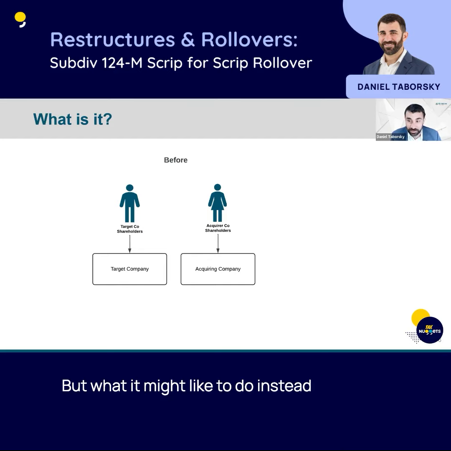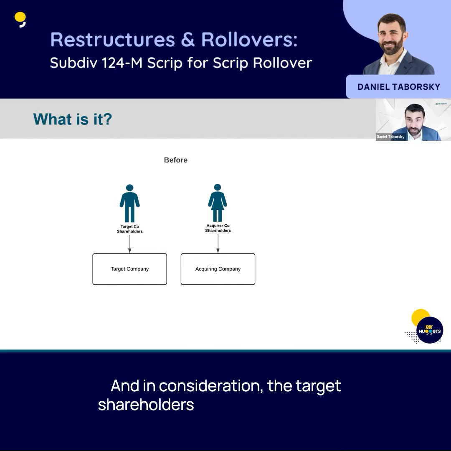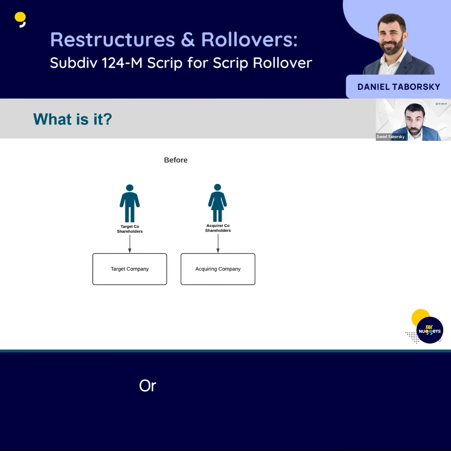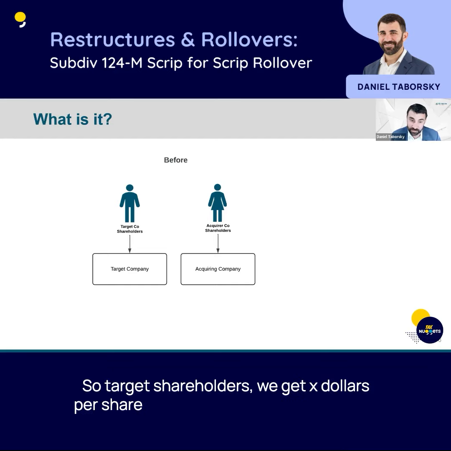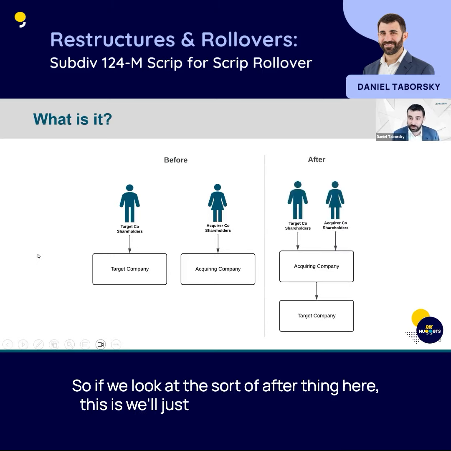But instead of offering cash for those shares, the transaction might be that the acquiring company is going to acquire the shares in the target company, and in consideration, the target shareholders are going to either get shares in the acquiring company, so they swap their shares in the target company for shares in the acquiring company, or you sometimes see a combination of cash and shares. So target shareholders would get X dollars per share they hold in the target company, but also get X number of shares in the acquiring company.